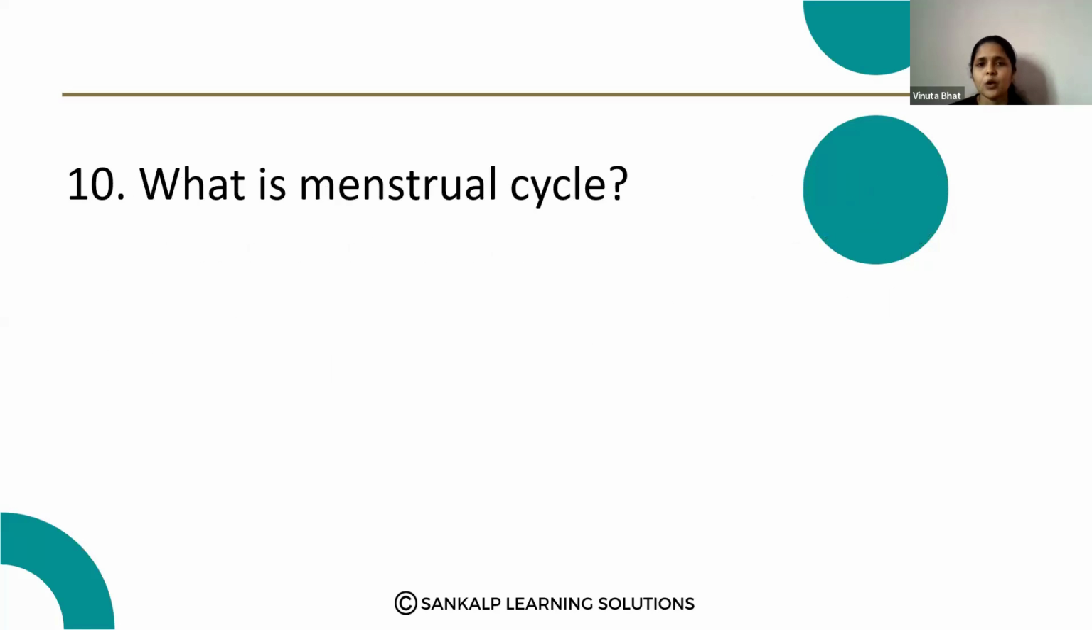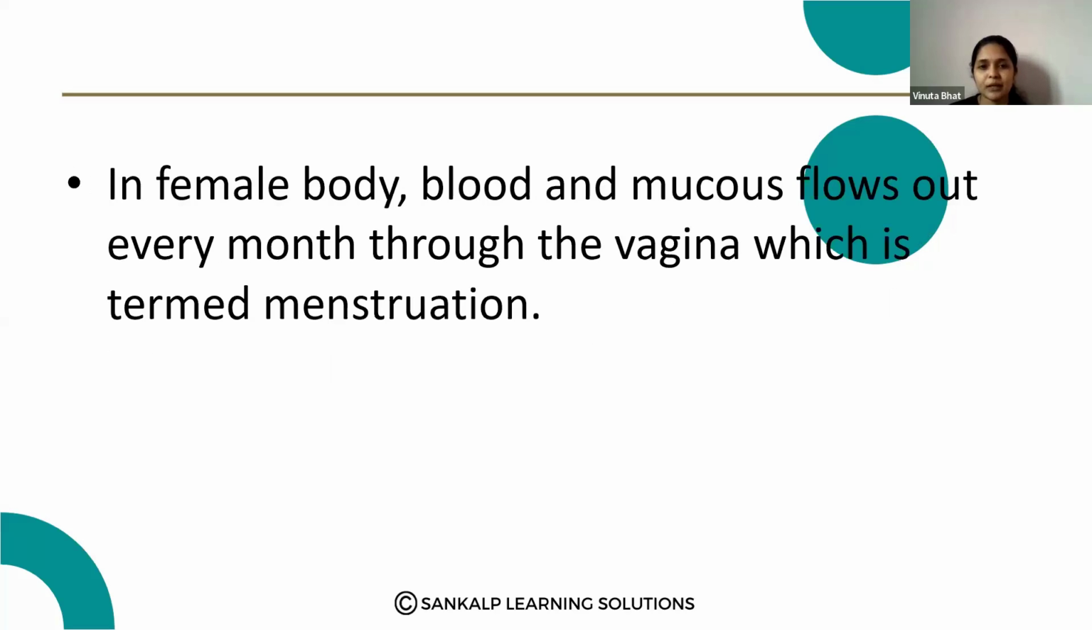Next question. What is menstrual cycle? In the female body, blood and mucus flows out every month through the vagina, which is termed as menstruation.